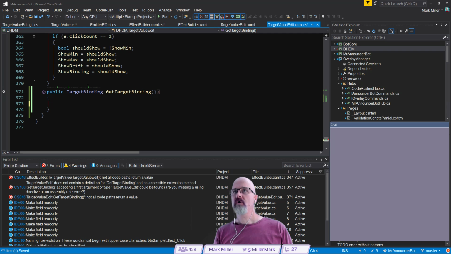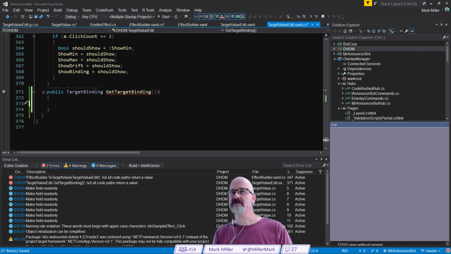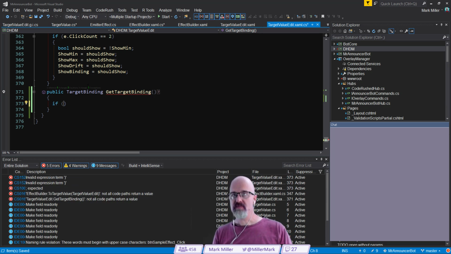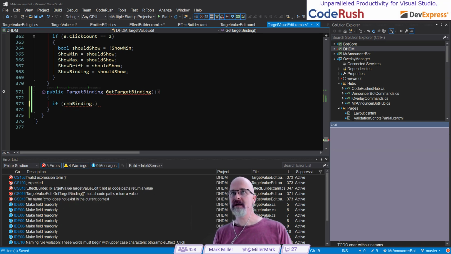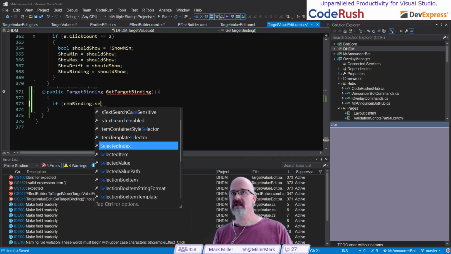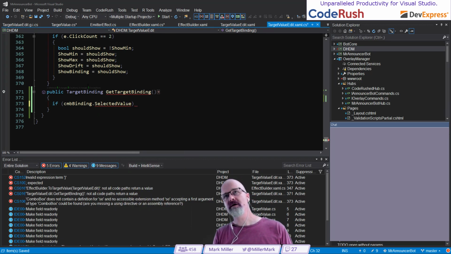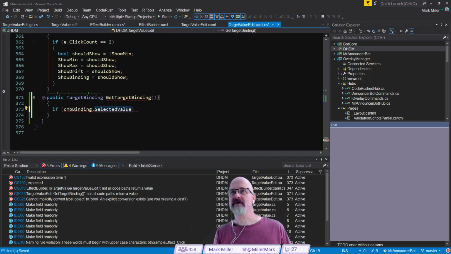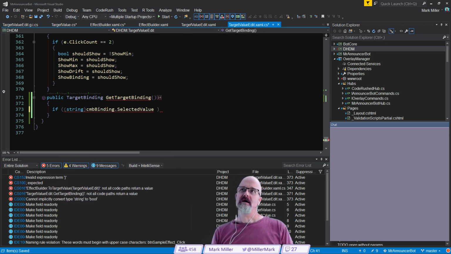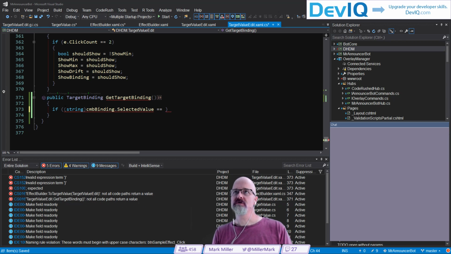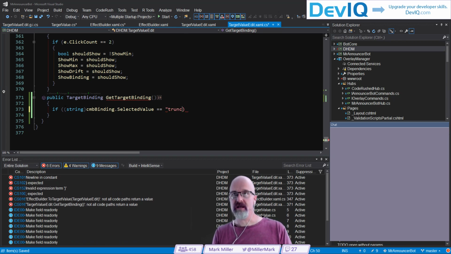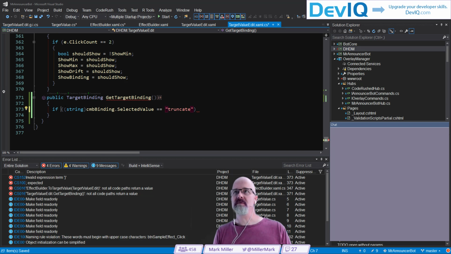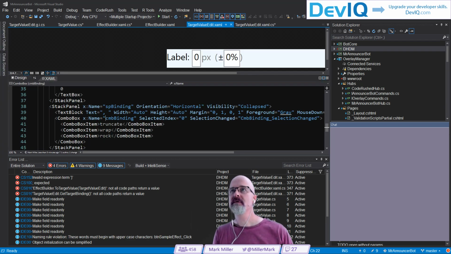And now what I want to do is see if CMB binding dot selected value. What does that come back as? What is that type? It's an object. Okay. So I want to send it to a string. I'm going to say CS for cast a string. And if that string is equal to, I think I've got truncate in there. Let's go look at CMB binding for a second here.